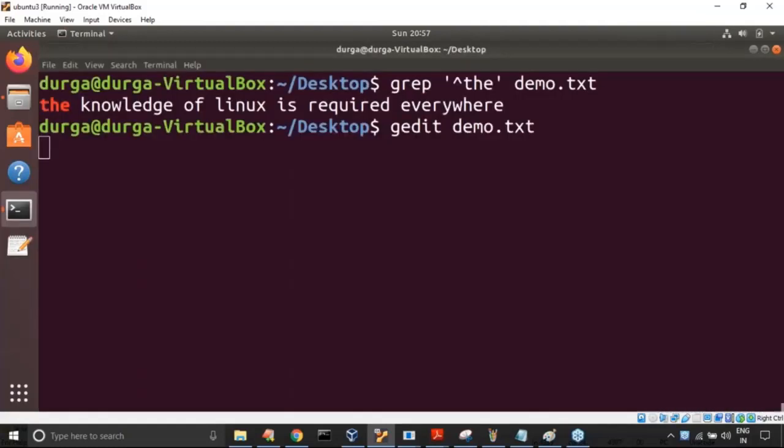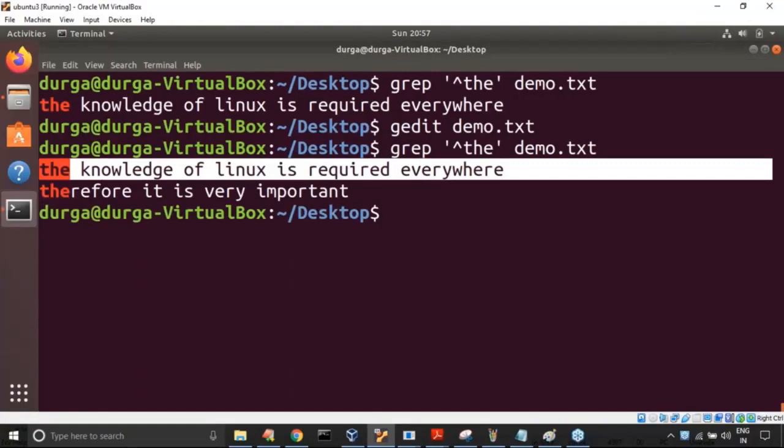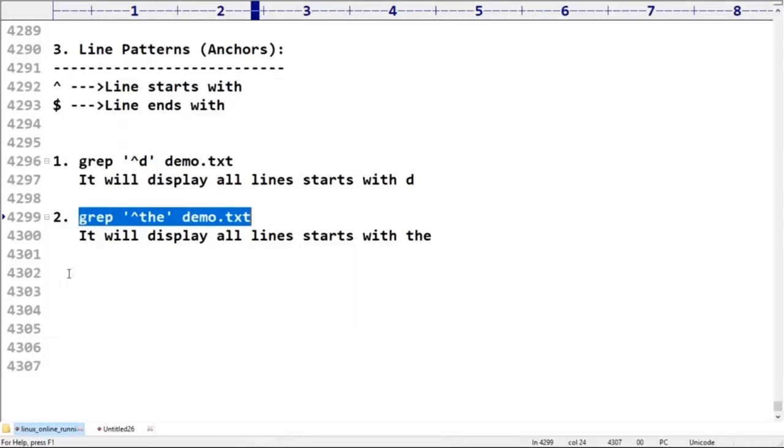Observe carefully. One starts with the, another starts with the. It does not need to start with the word. The first three characters of every line should be THE, that's all. It may be an independent word or part of some other word. No problem at all.